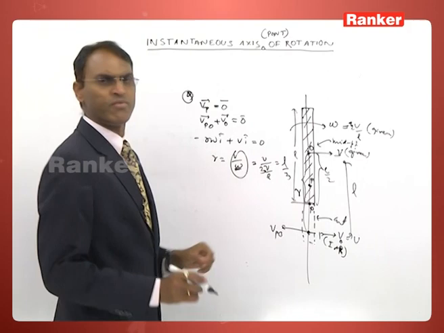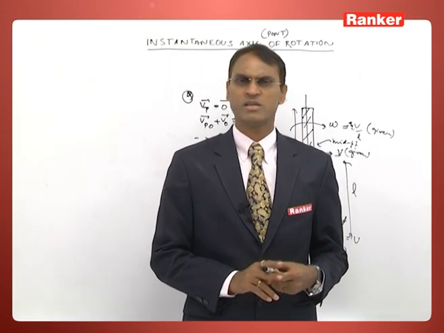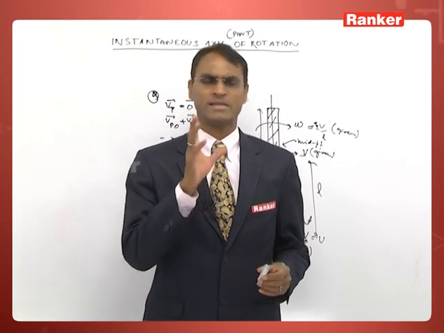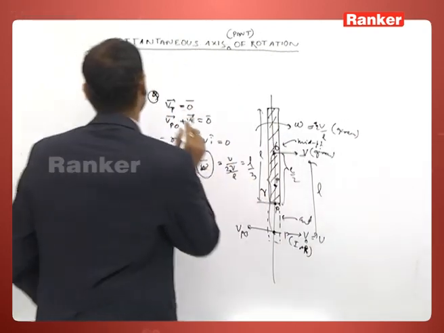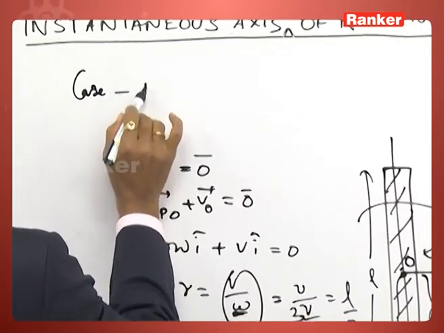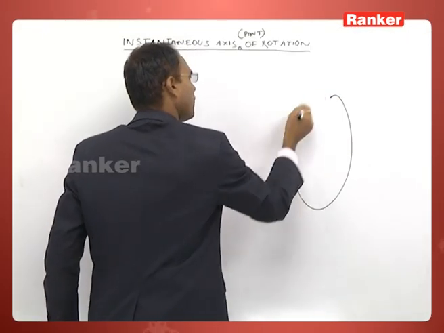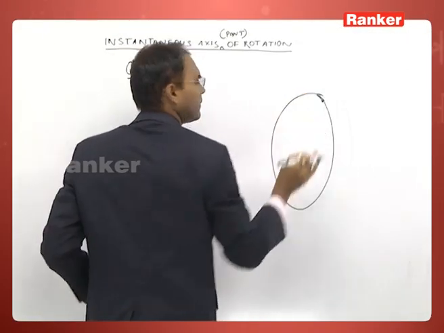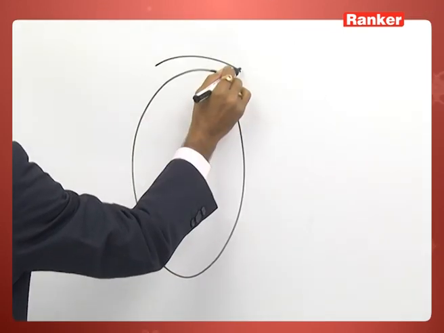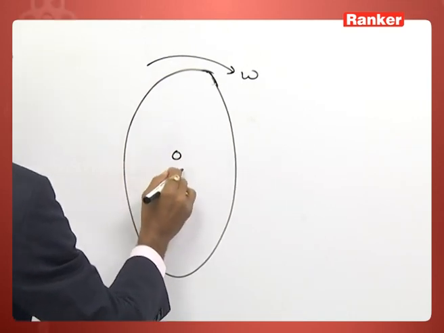Now, I have to recap from the previous examples to put up a case. Case 1. If the rigid body is given, a plane-like, plate-like structure, it spins in this way, and any point velocity is given.